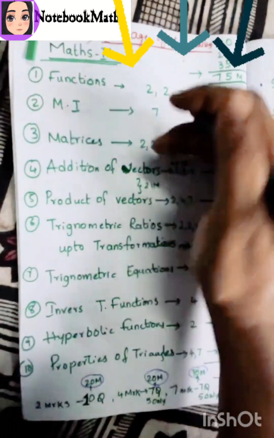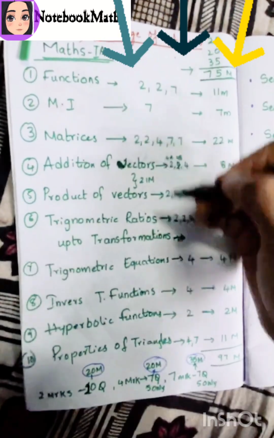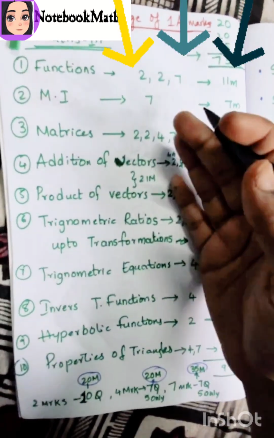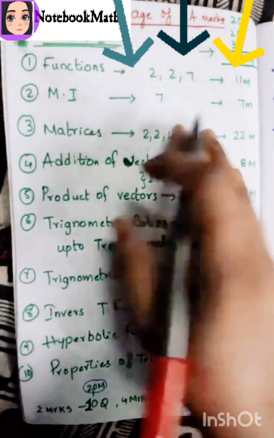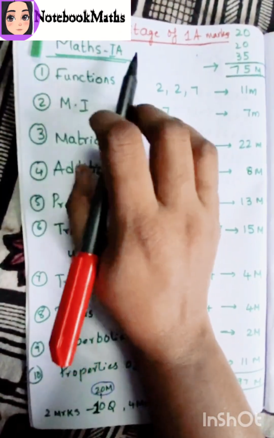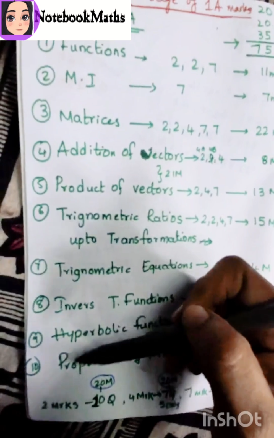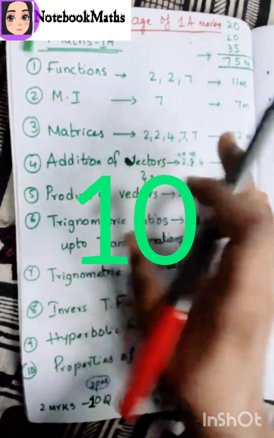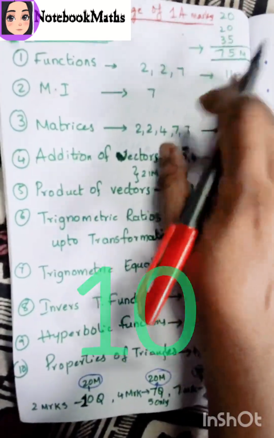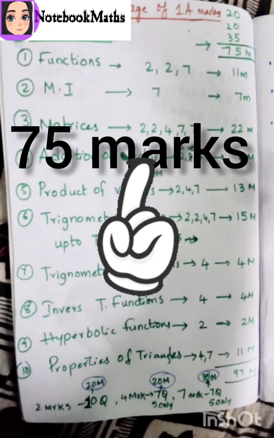So I have written here chapter-wise marks and the question paper pattern, which question and how many marks are given in each chapter. First I have written Maths A. How many chapters are there? 10 chapters in total. The paper consists of 75 marks. The pass marks are 26.